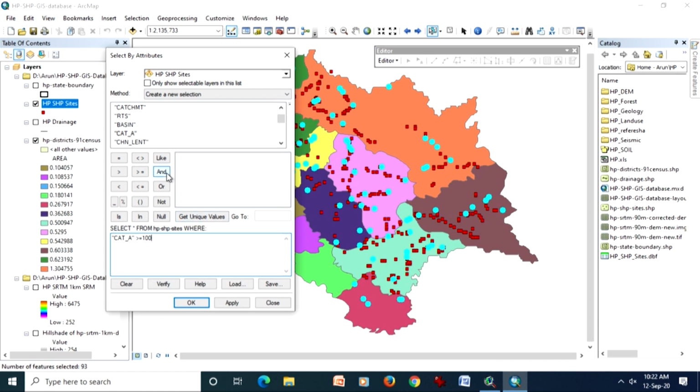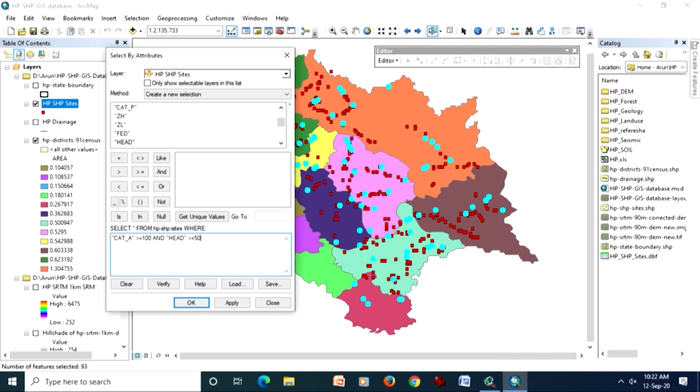So, I am raising a query to the system that if catchment area is more than or equal to 100, and let me take one more here, head is more than or equal to say 50 meters, because different fields have different units there.